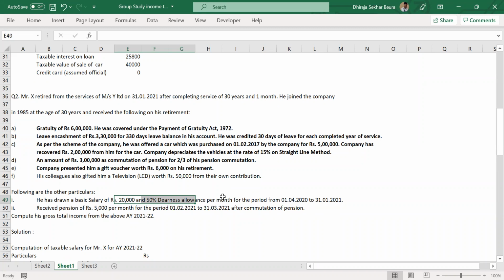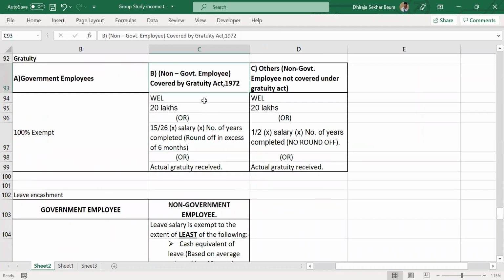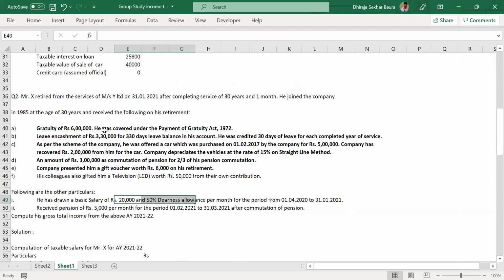Let me show you the table once more. If you look at it, covered under gratuity work was 15/26, and not covered under gratuity work was 1/2. Right? You agree with it? Yeah. In the question itself, it was given he was covered under the Gratuity Act. Yes. Okay.